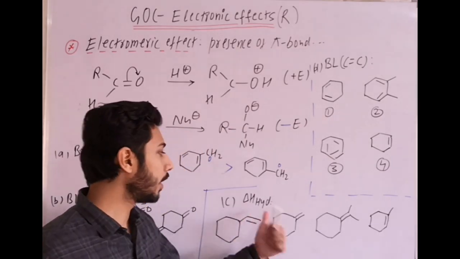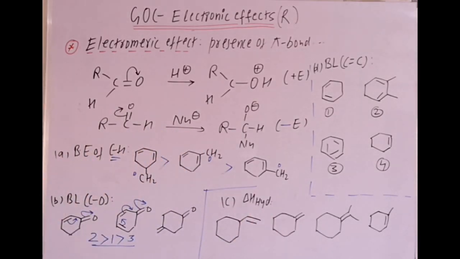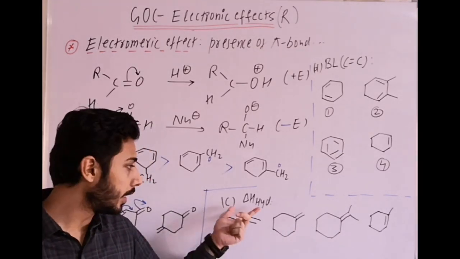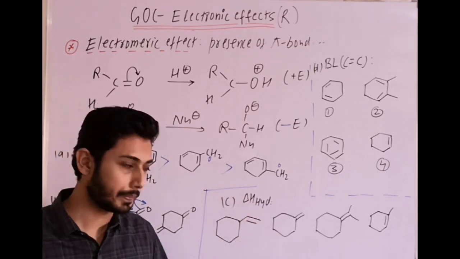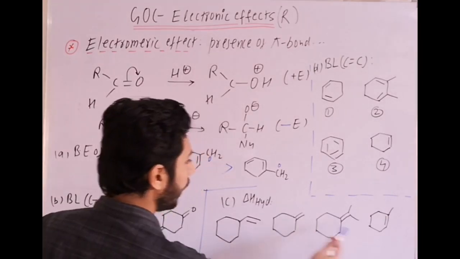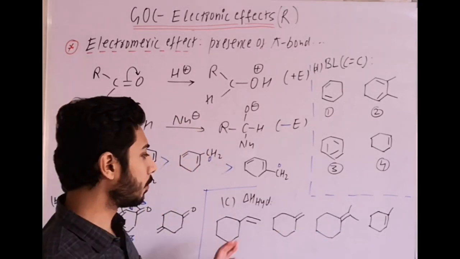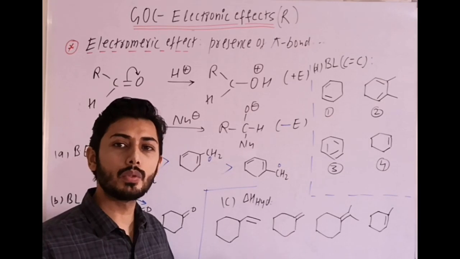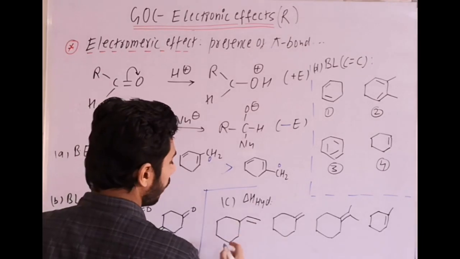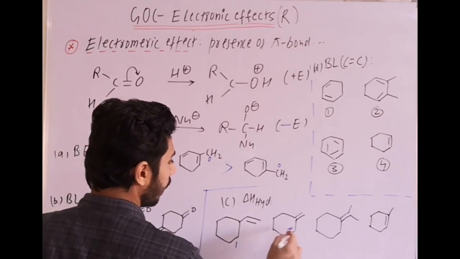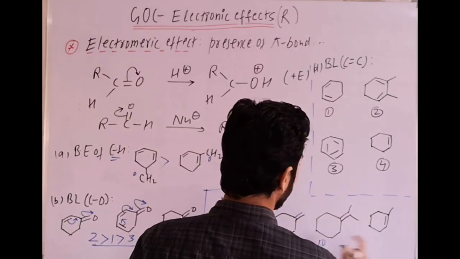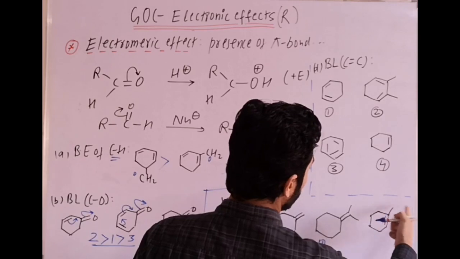Then the next question is about heat of hydrogenation comparison. These are the four compounds given. You can write their delta H hydrogenation order. Now how will you try that one? In all these molecules there is no resonance. So which point can we use? Only hyperconjugation, right? Using hyperconjugation, here the alpha hydrogens are 1, there 4, there 6 plus 4 is 10, and there 7.